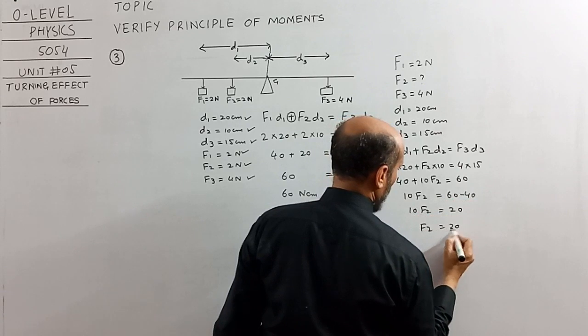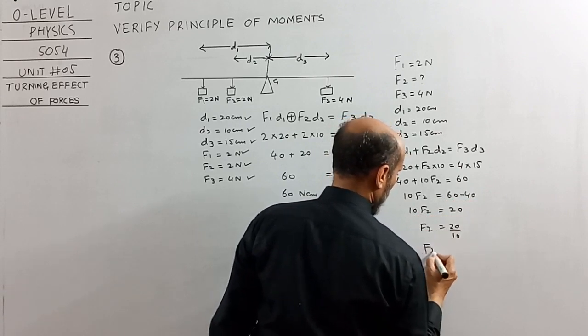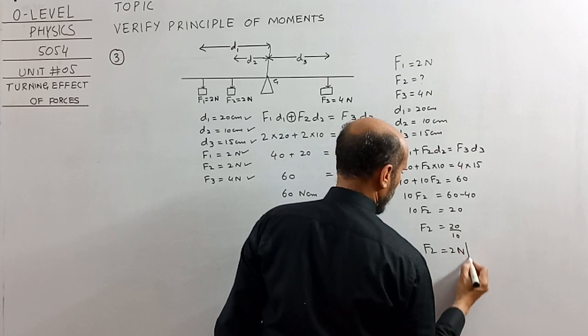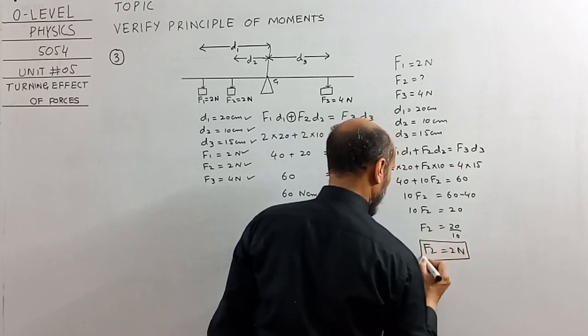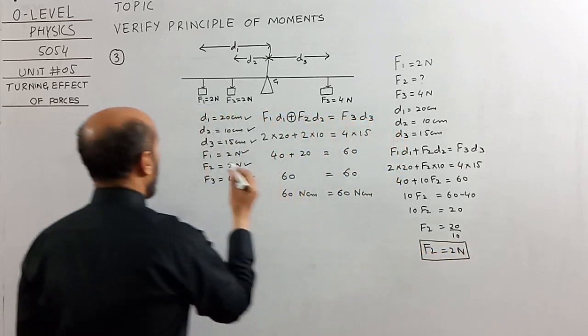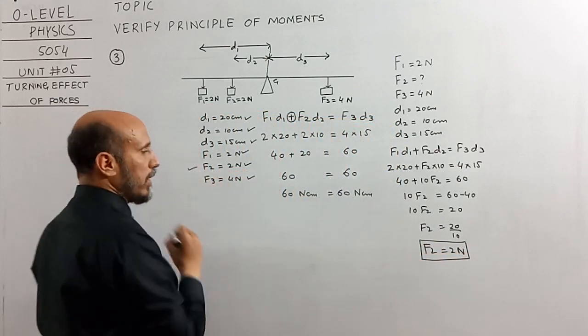F2 is equal to 20 over 10. F2 is equal to 2 Newton. And we already know that the value of F2 was 2 Newton.